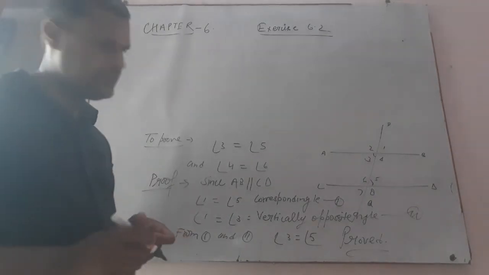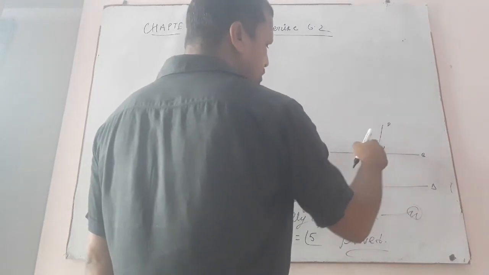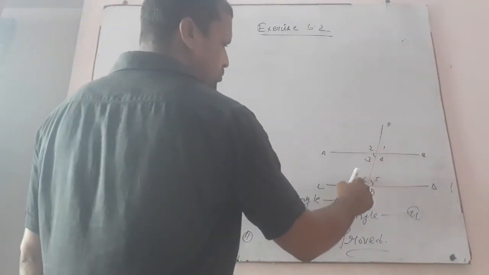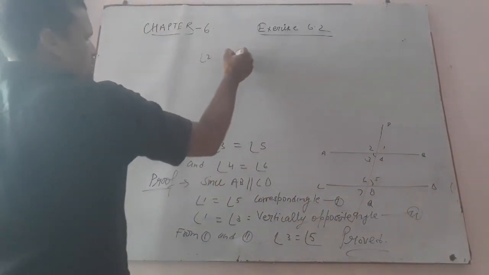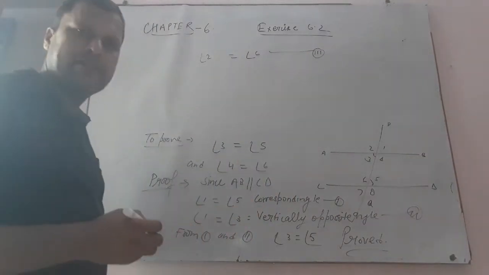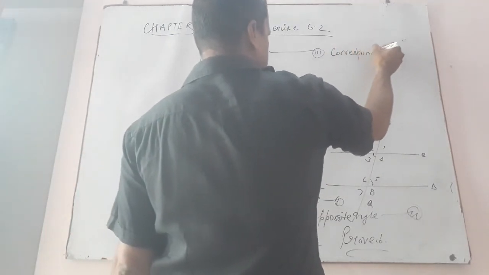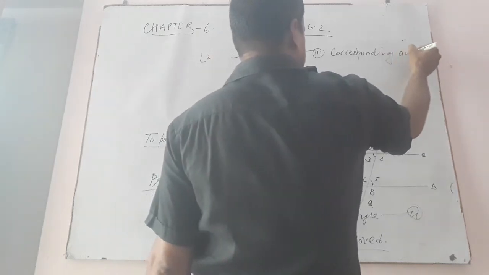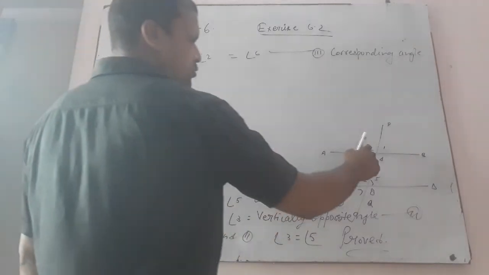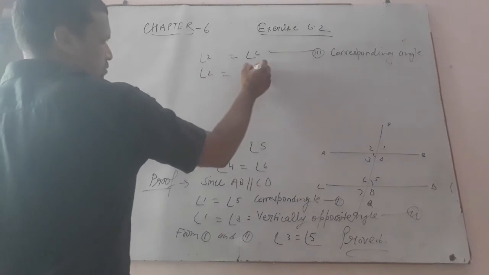Dear student, angle 2 equals angle 6. It is equation 3. Why? Corresponding angles. And angle 2 equals angle 4. Why?